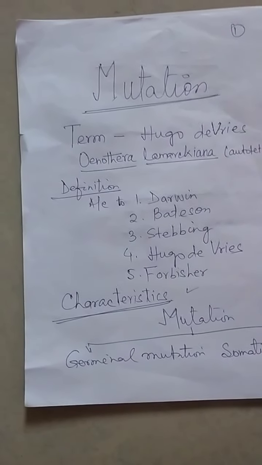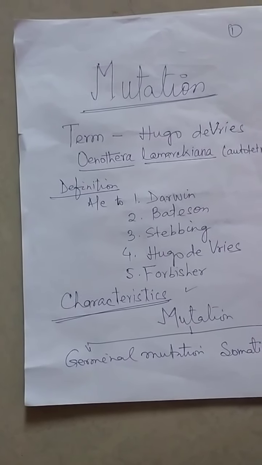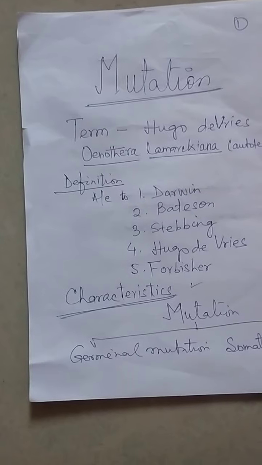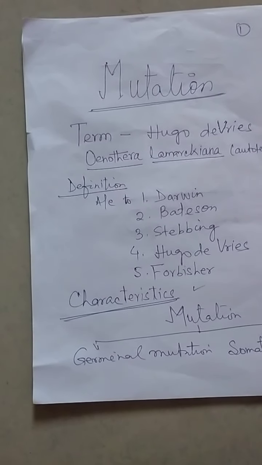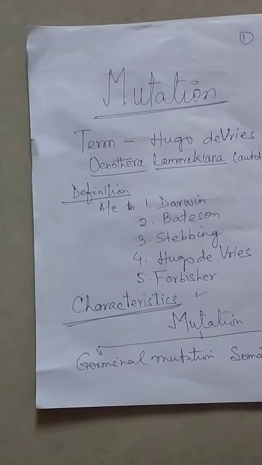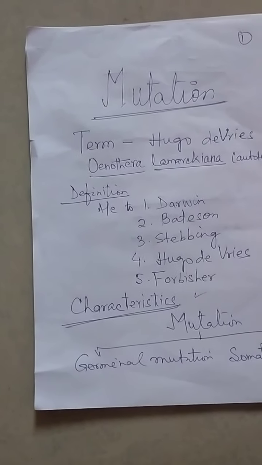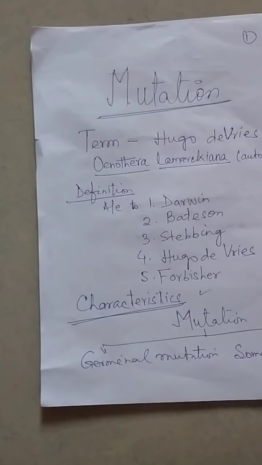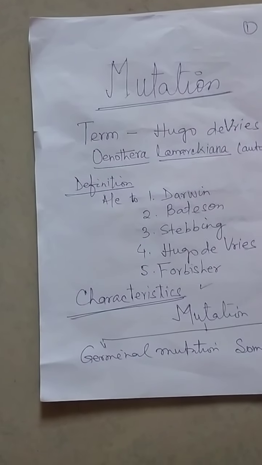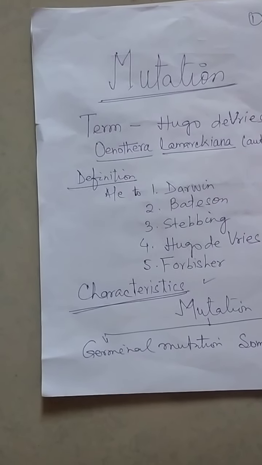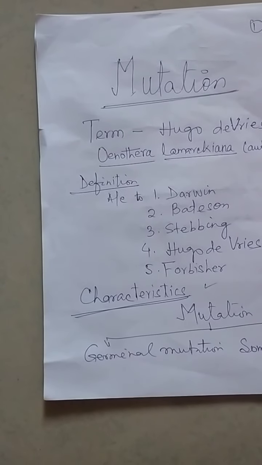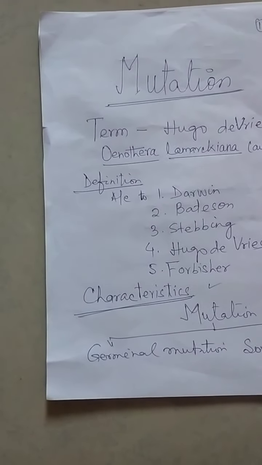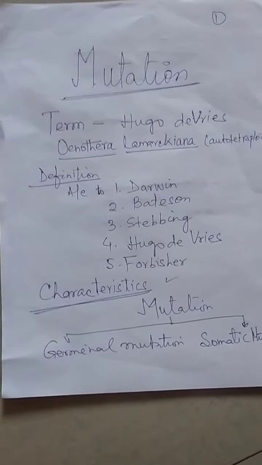According to Hugo de Vries, mutation is a sudden and drastic heritable change not traceable to segregation or recombination. And last, for Wisher, in 1968, mutation is a sudden change in heritable character due to an alteration of their number, molecular structure, or sequence of nucleotides.